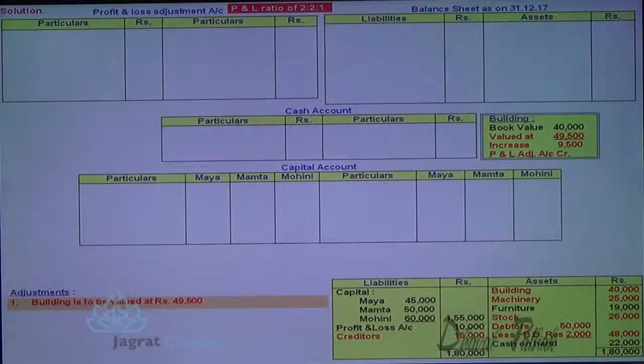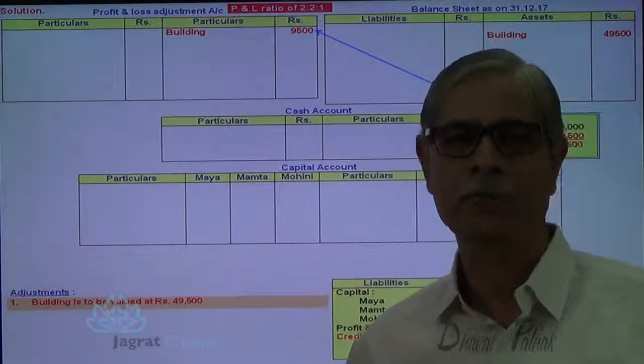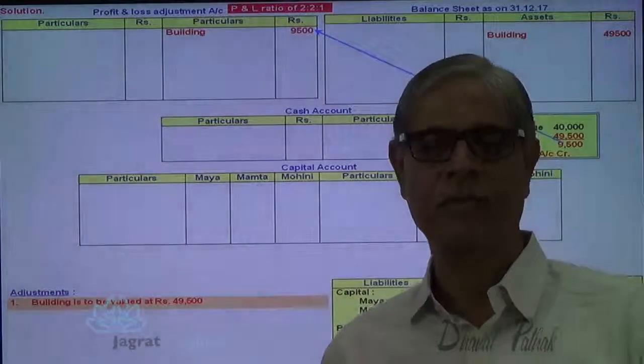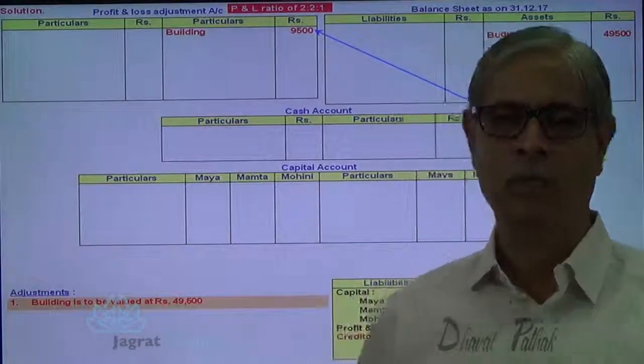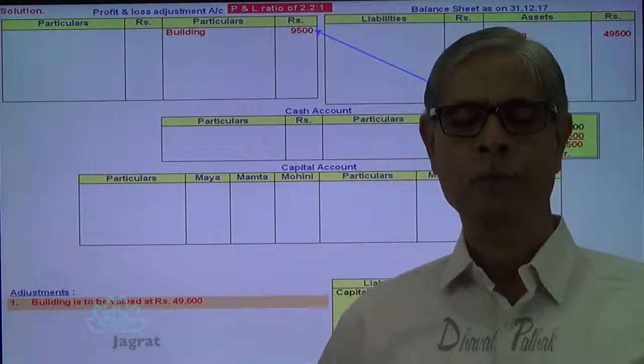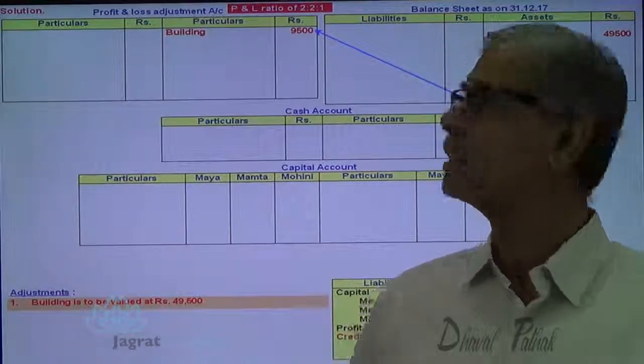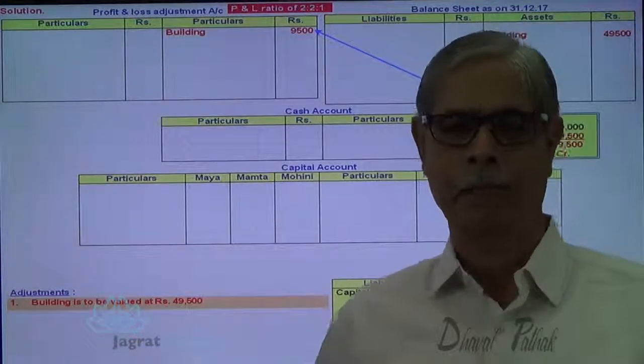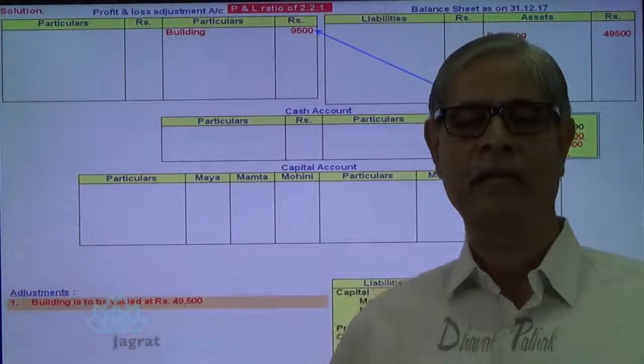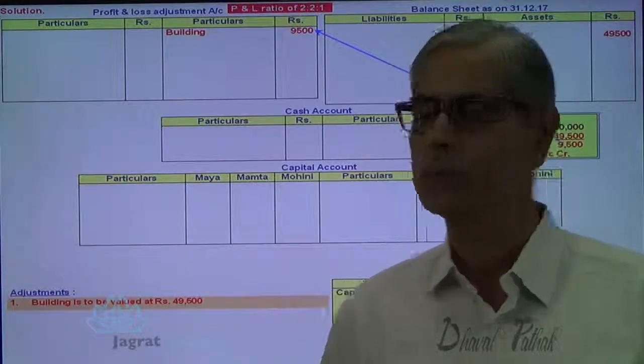Increase in value of building 9,500. 49,500 is the new value of building that will appear in the balance sheet, and 9,500 will be credited to profit and loss adjustment account. Building account debit 9,500 to profit and loss adjustment account credit. That is the journal entry that you can write for this revaluation. Alternatively, you can say this profit and loss adjustment account with another name. The other name of that is revaluation account.